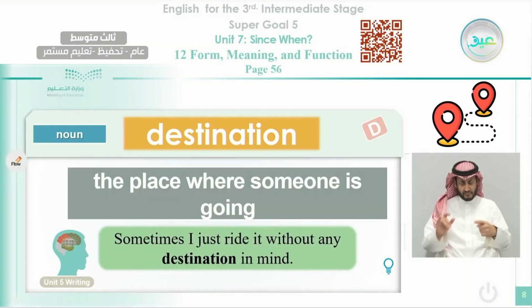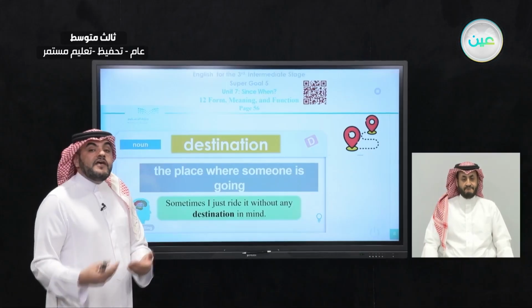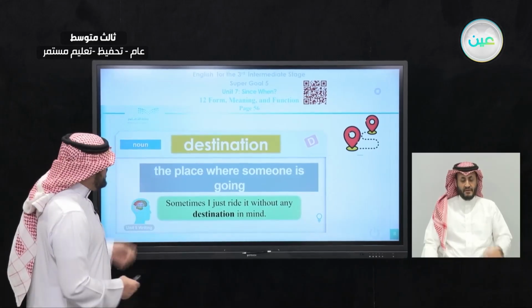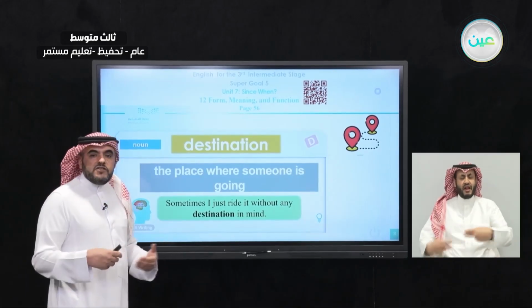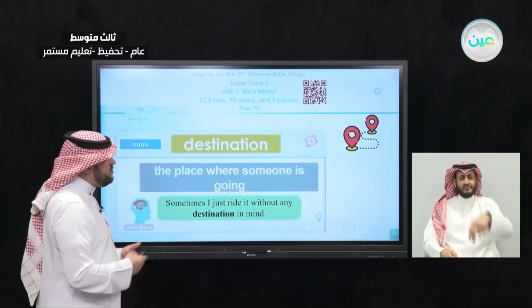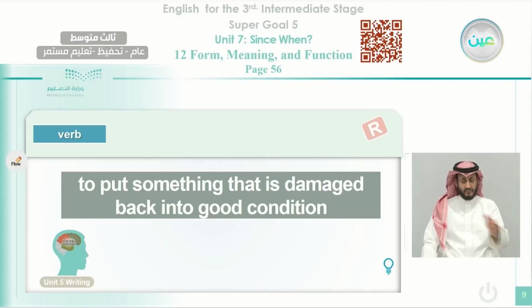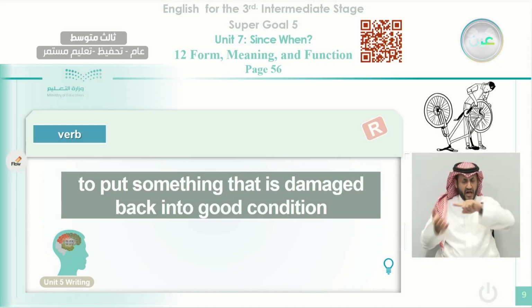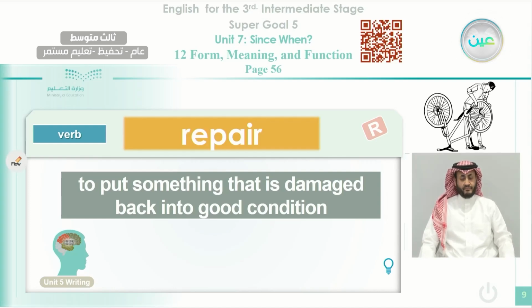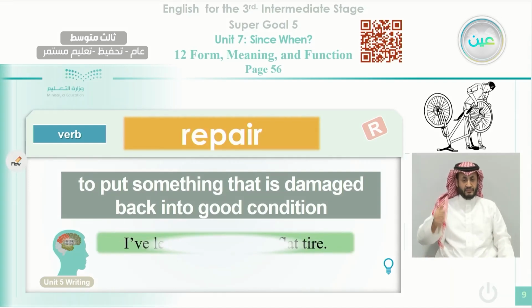Okay, let's read the example. Sometimes I just ride it. Here it refers to, as we studied before, an object pronoun, referring to the bike. Okay, sometimes I just ride it without any destination in mind, just going roaming and riding his bike just to roam only. Also, we have a verb starting with R, to put something that is damaged back into good condition. Okay, like this one. If there is something damaged and you want to fix it, we call it to repair something. To repair, let's read it in an example here.